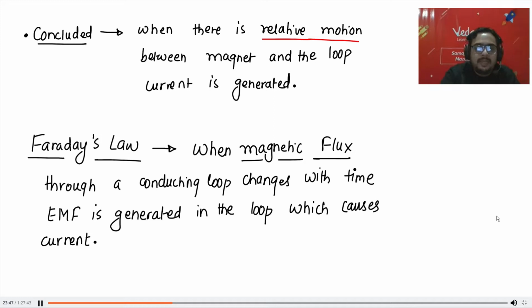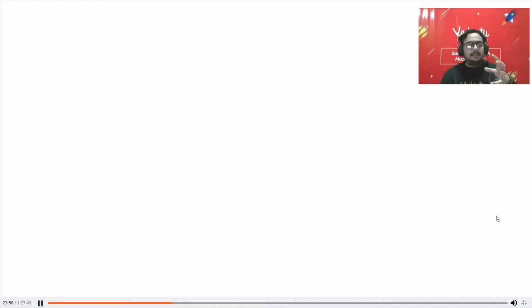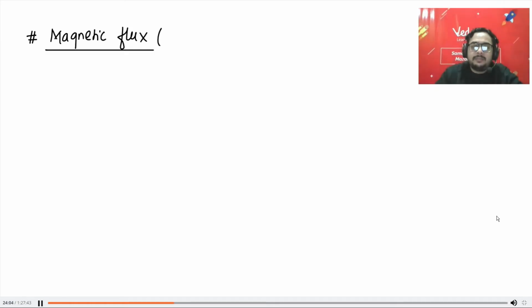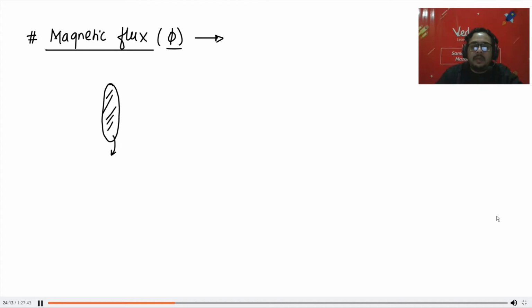So basically, he gave the law that whenever magnetic flux through a loop is changing, an EMF will be generated in the loop. Now, how do you calculate magnetic flux? I will tell you that. The symbol we use for magnetic flux is phi. Let me say you have a loop and area of the loop is A. So what will be the direction of area vector?